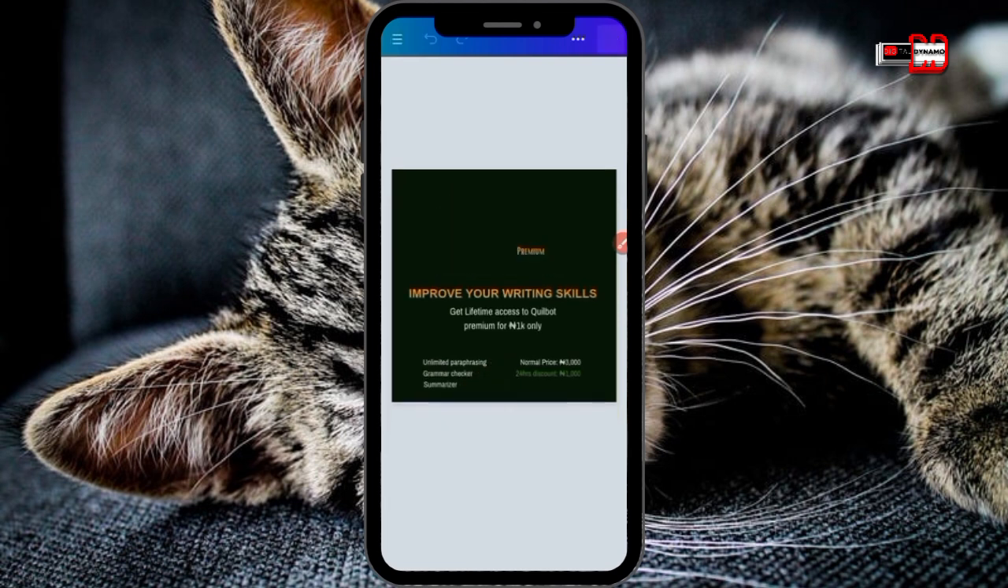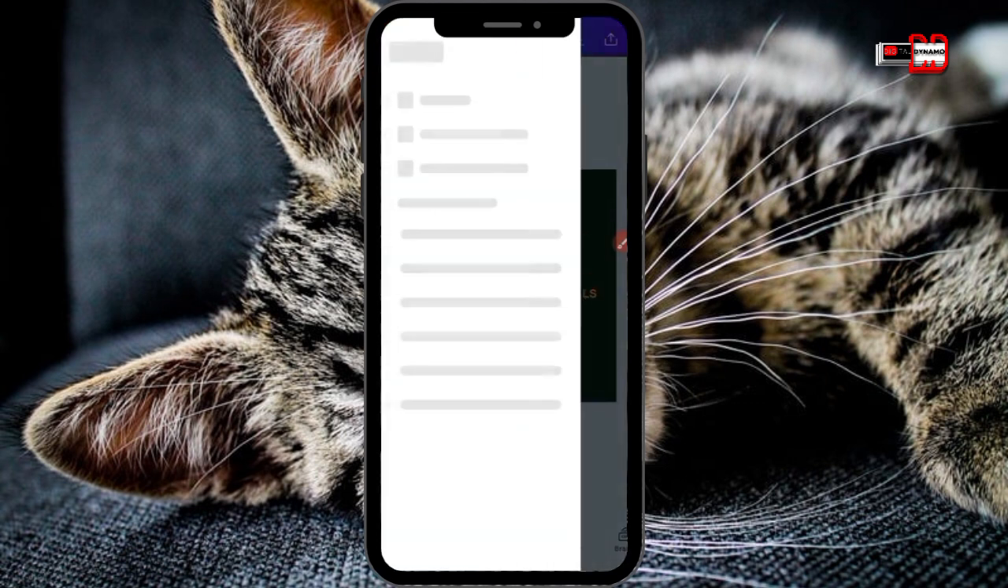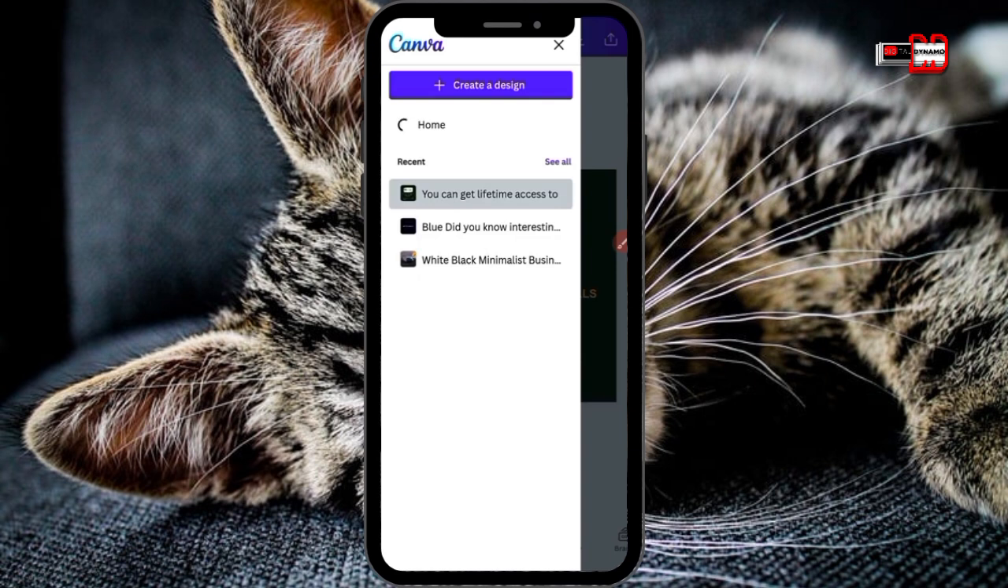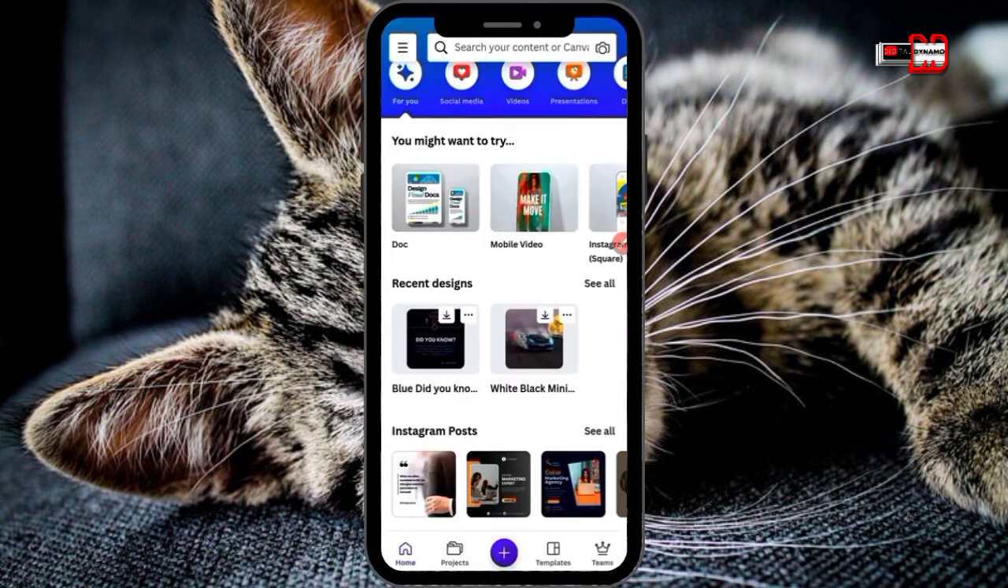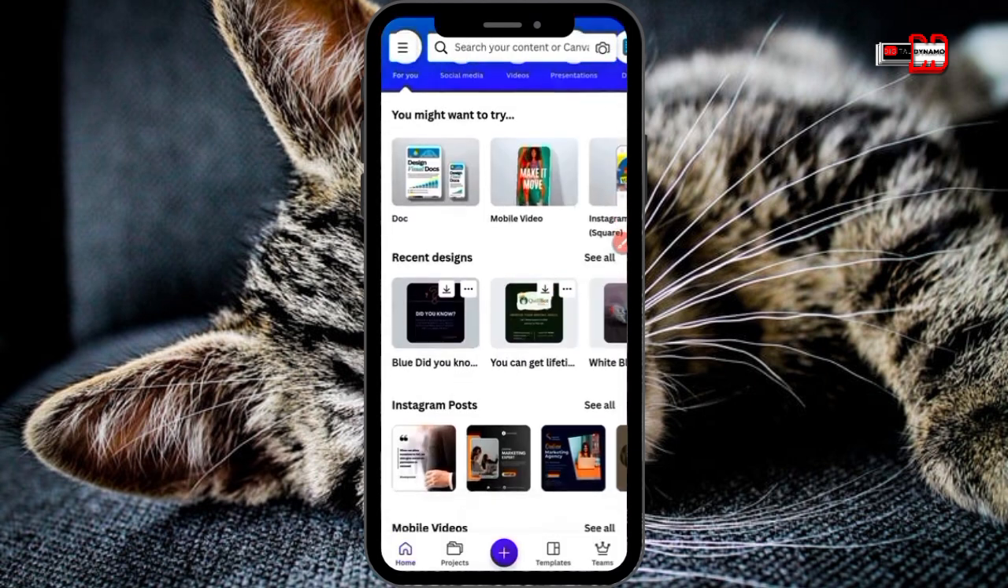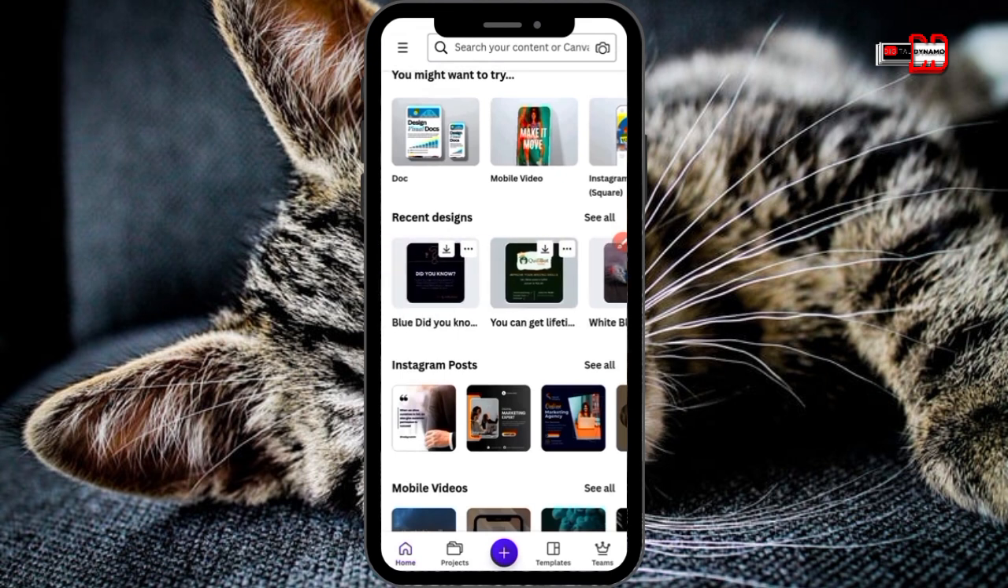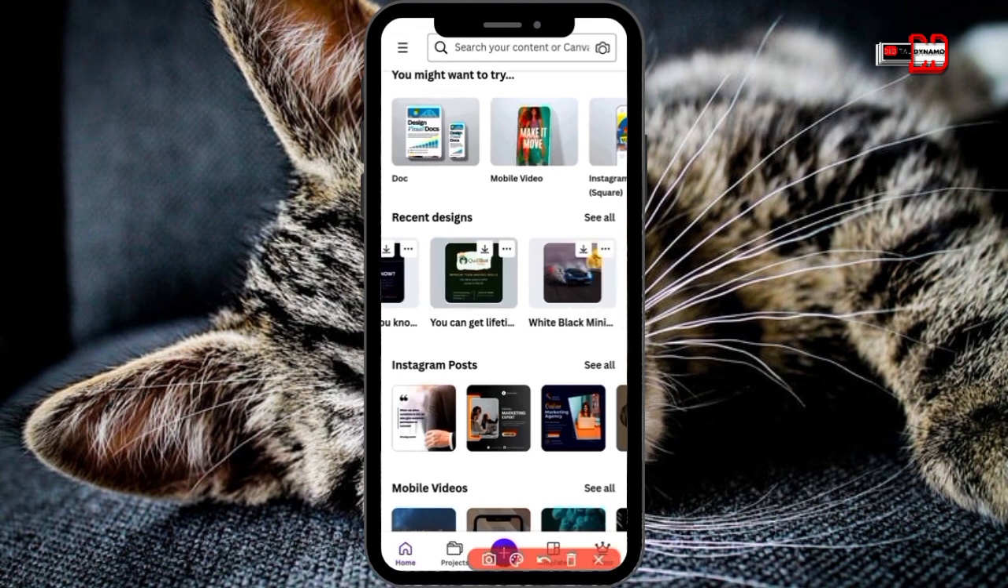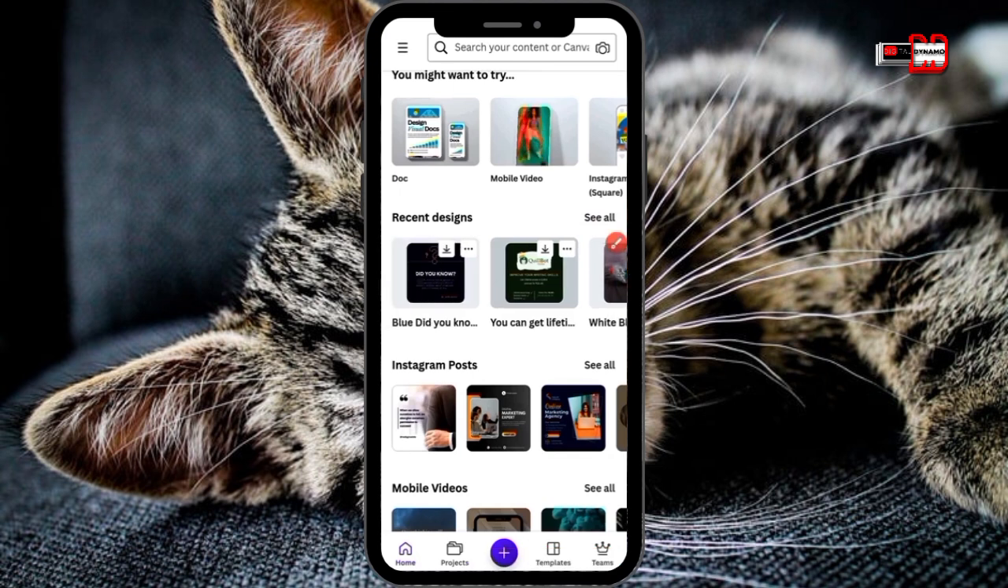So now after I've exported the second design, what I'm going to do is tap on this and go back to my home page. You see that I have three designs now. Before I had only two designs, but now I have three designs on my home page. It was only this car design that was there at first, but now I have two extra designs because I backed it up on my Telegram.